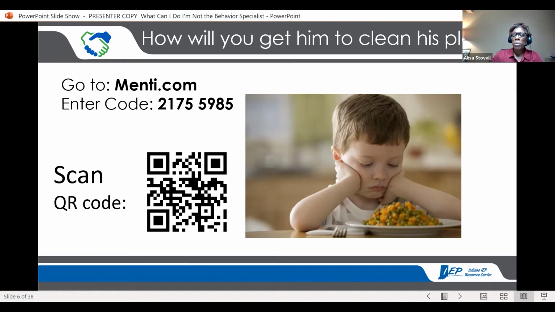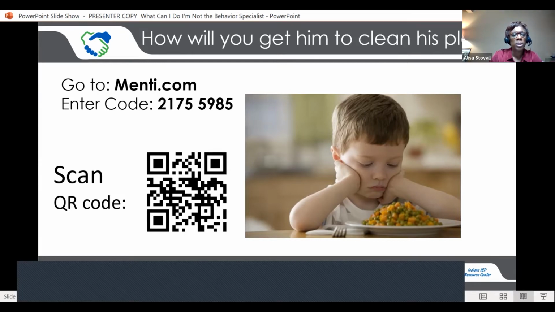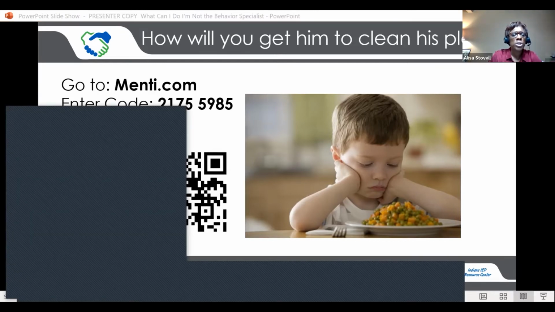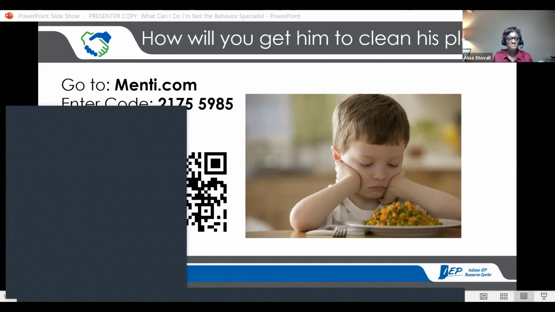Okay, and this is where I was wanting to use Slido, Angie. So maybe what we'll do, since we've got a smaller group, is instead of moving away from that, can we put your ideas in the chat? Could we do that and just have some dialogue that way, since we've got a smaller group? So just type in, what would you do to get this kiddo to eat all of the food on that plate? So go to that chat box, and what would you do? What are some ideas?